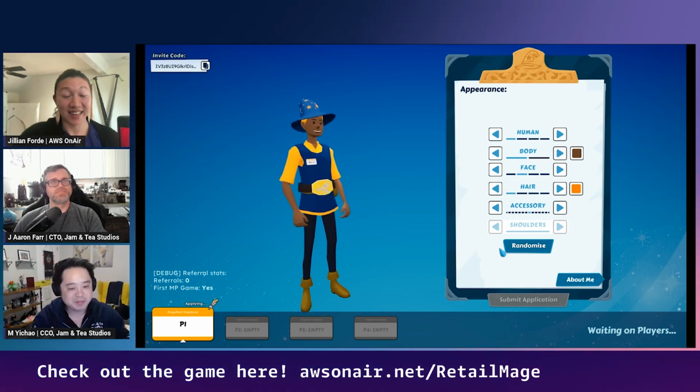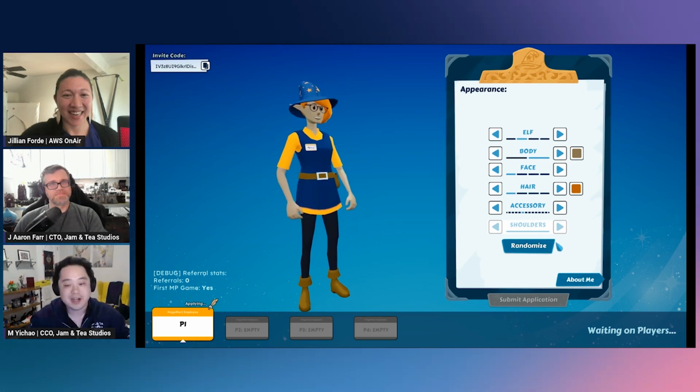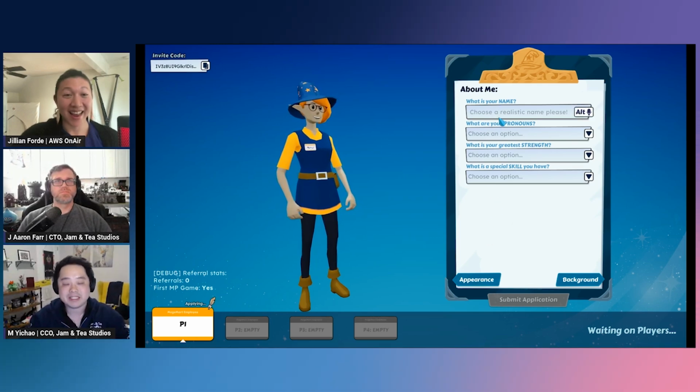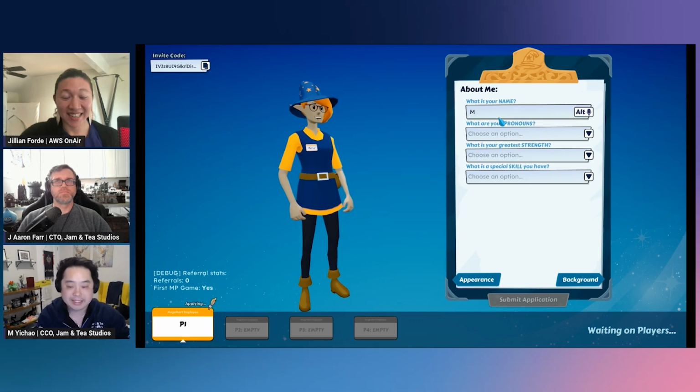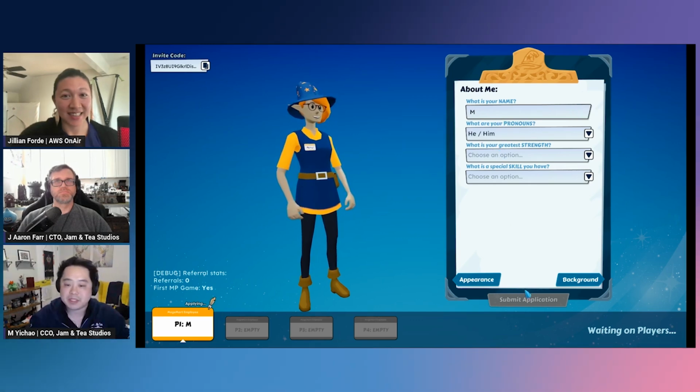It's a very small, simple game where you're playing as a wizard in a magical furniture store. You're a customer support agent, and you have to help a bunch of customers who come in with all kinds of different wants and needs, and you have to creatively solve their problems with your friends. Today I'll be playing solo, but we've really woven generative AI throughout the game to give players more ability to play improvisationally. What we mean by that is to have their inputs and what they say really change and affect how the game responds and what happens.